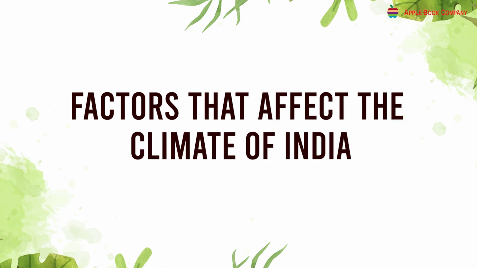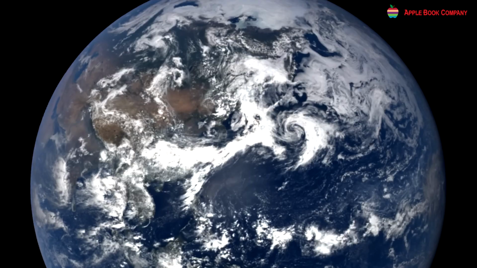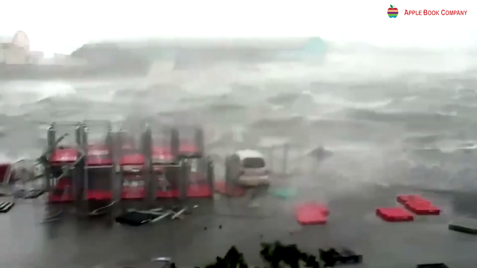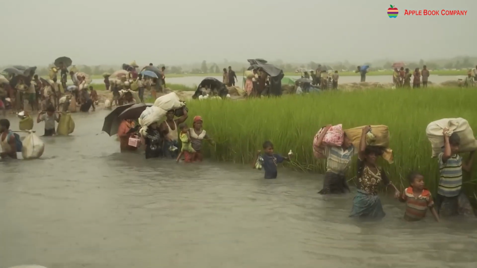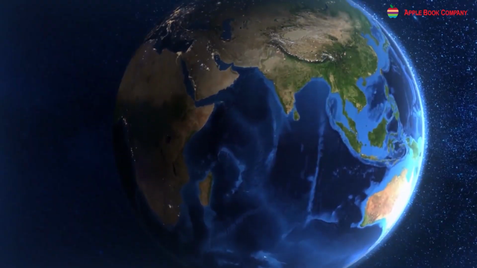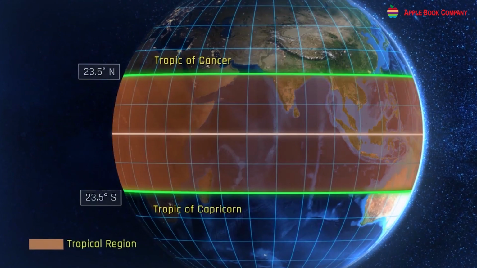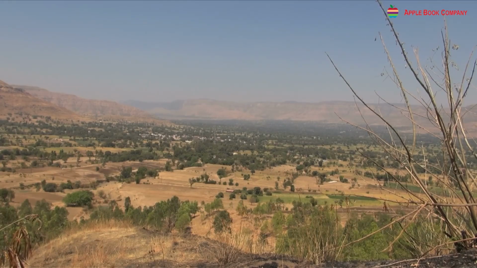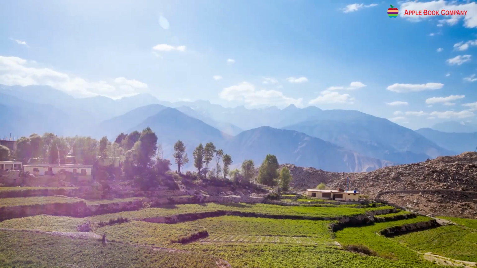Factors that affect the climate of India. The climate of a place is influenced by temperature, rain, wind, its location, mountains, and physical features. Read and learn about them. Location. The Tropic of Cancer passes through India. As a result, India is a tropical country with a hot and humid climate.